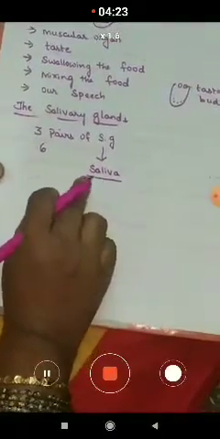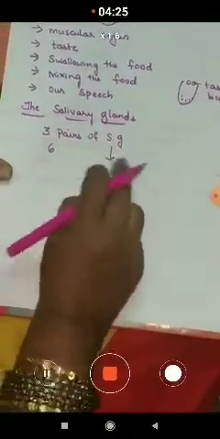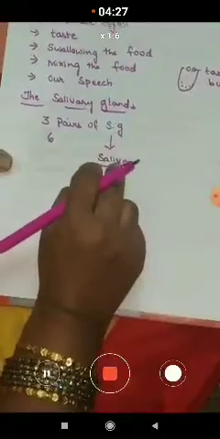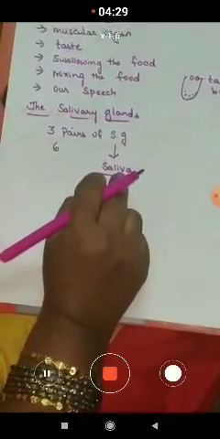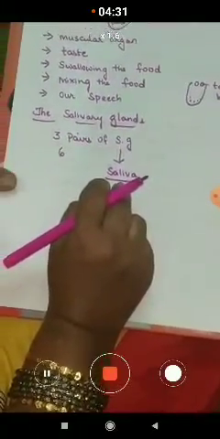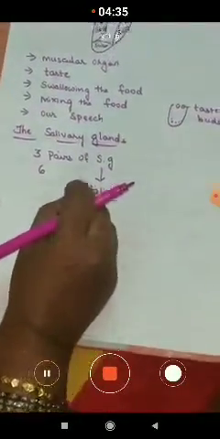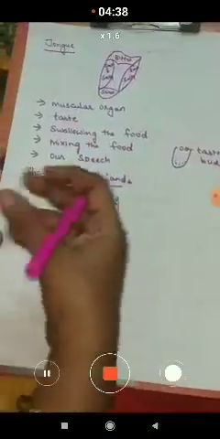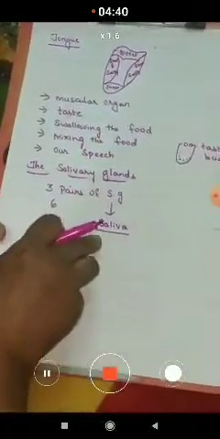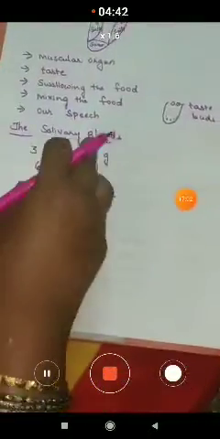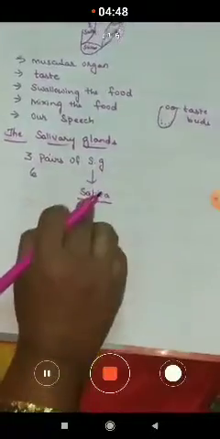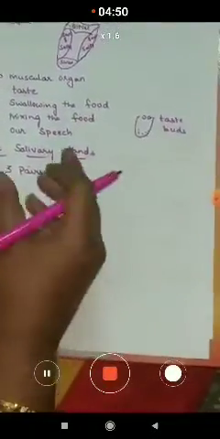Now this saliva is a juicy fluid, and what does it do? As you keep dry chapati in your mouth and chew it, saliva is produced in the mouth and mixes with the chapati, and it helps to moisten the food.